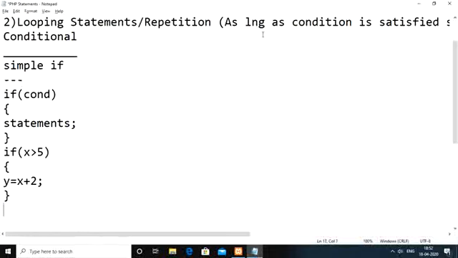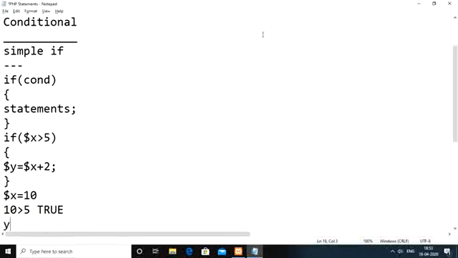Let us say the $x value is 10. 10 is greater than 5, which is true. Because it is true, we update the y value as the current x value, that is 10 plus 2, so you get the y value as 12.